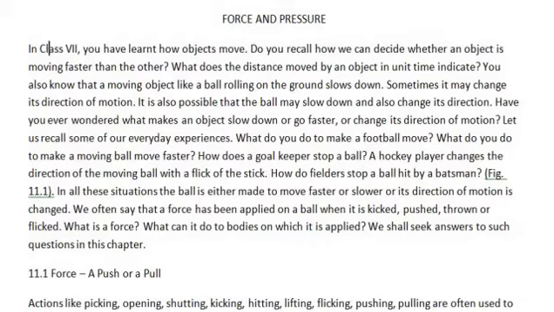How do fielders stop a ball hit by a batsman? So ball is hit by a batsman means it's the game of cricket. In cricket, the bowler bowls the ball, and then the batsman will hit it in different directions. So in all these situations, the ball is either made to move faster or slower, or its direction of motion is changed. We often say that a force has been applied on a ball when it is kicked, pushed, thrown, or flicked.